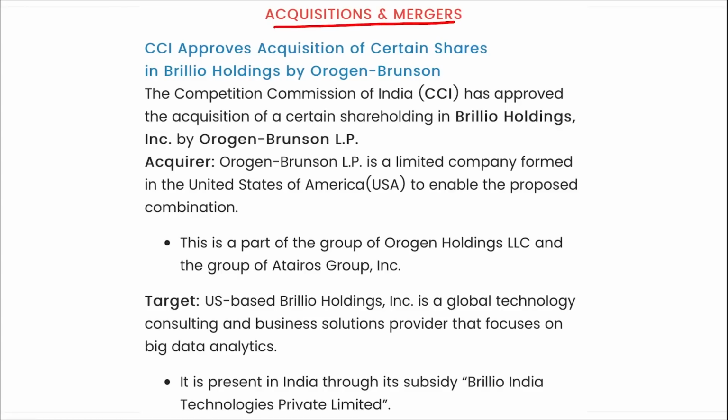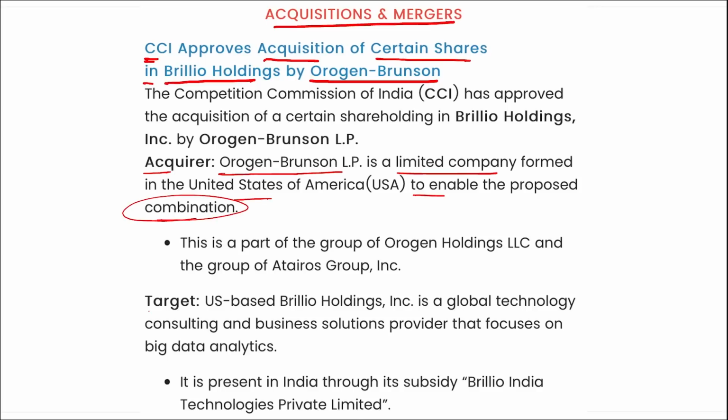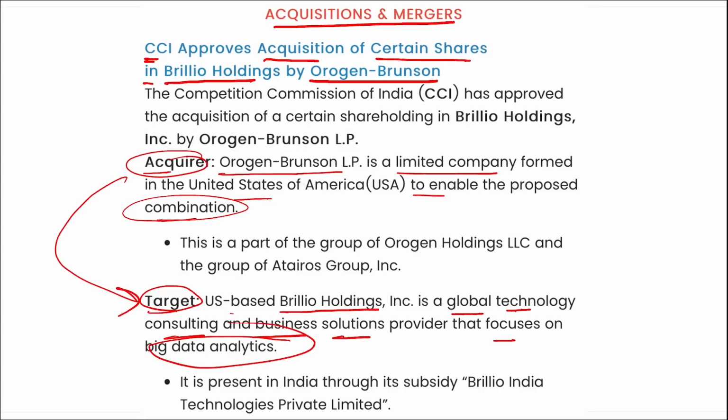Next is acquisition and mergers. CCI has recently approved the acquisition of certain shares in Brilio Holdings by Oregon Bronson LP. Here, who is the acquirer? Oregon Bronson LP is the limited company formed in USA to enable the proposed combination. And who is the target that will be acquired? US based Brilio Holdings is a global technology consulting and business solution provider that focuses on big data analytics, and they will be acquired.